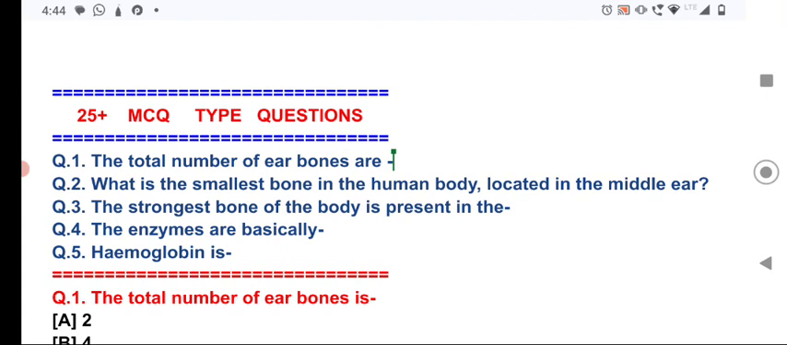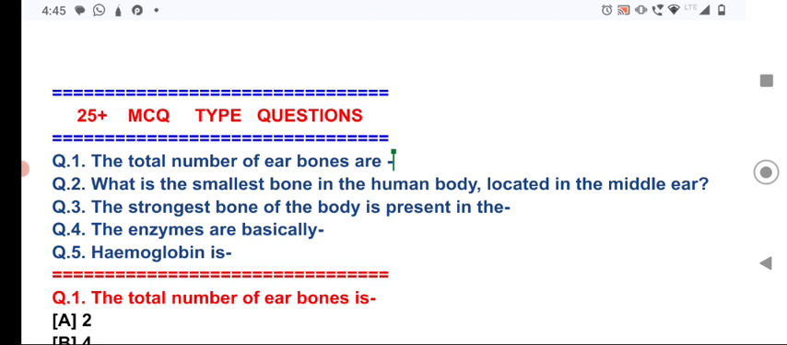Type questions. As before, I have given many videos of MCQ type questions, and just before the MCQ type questions, I have also given the one-liner questions video, friends. So I am giving a new type of MCQ questions video today also. My pattern, which I have provided in the beginning of the video, is as follows.